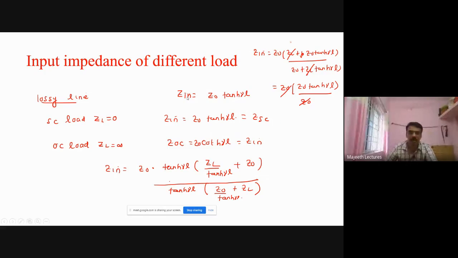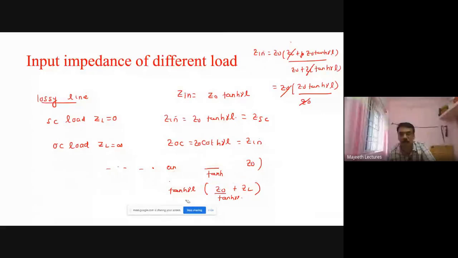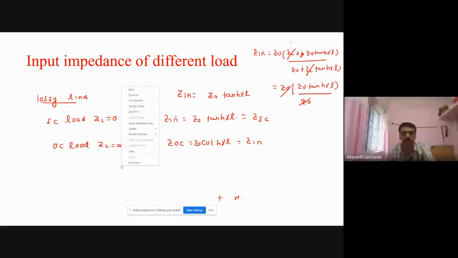And the last one, let me do that. What happens when the condition is matched?